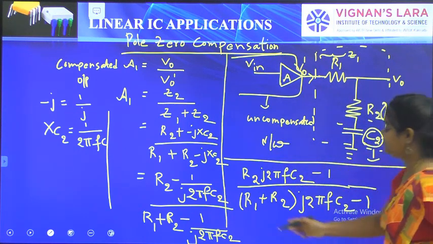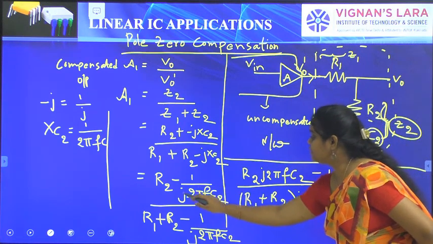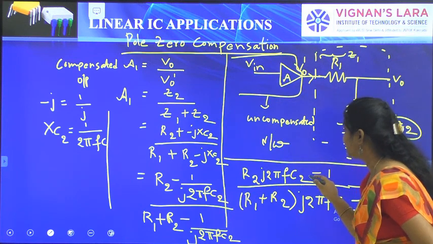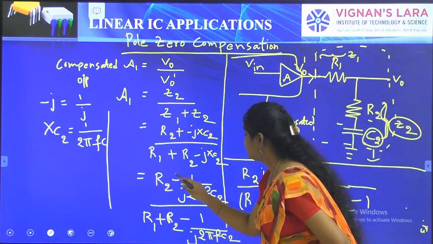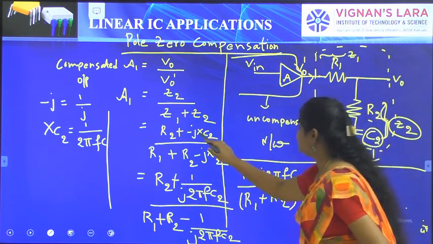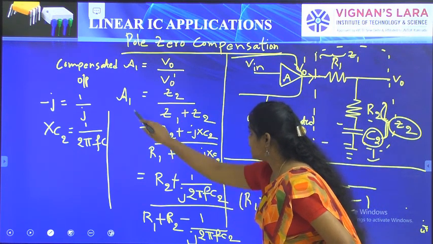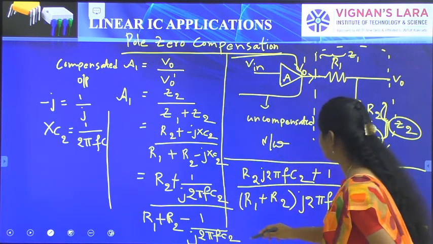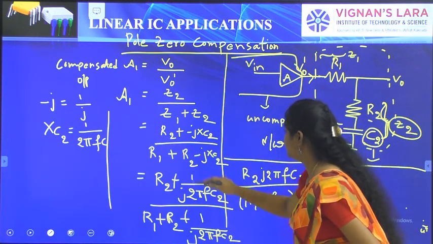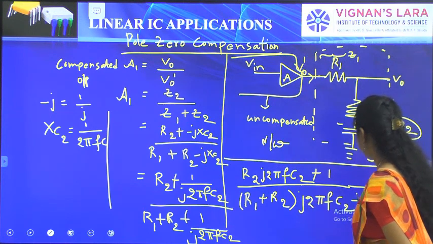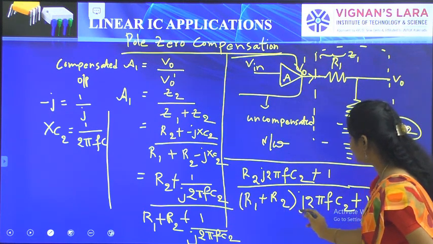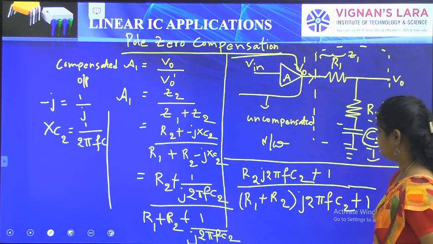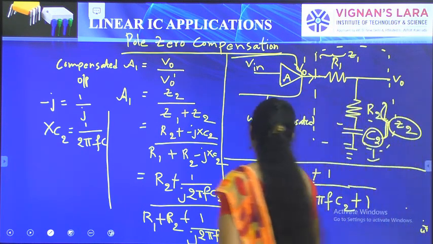This is obtained from here. R2 is taken to this side, minus J 2 pi FC2 minus 1 becomes plus 1, with a plus. Why? Because minus J is equal to 1 by J, so minus becomes plus. So here it is also plus 1. So R1 plus R2 is taken to this side, J 2 pi FC2 plus 1.